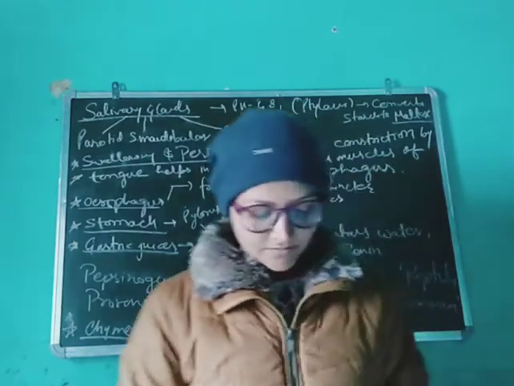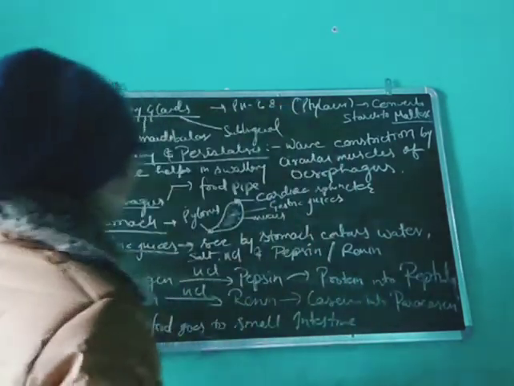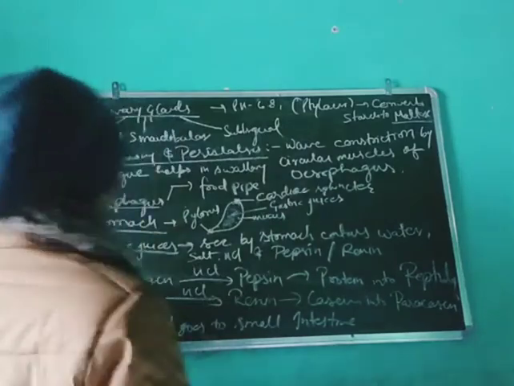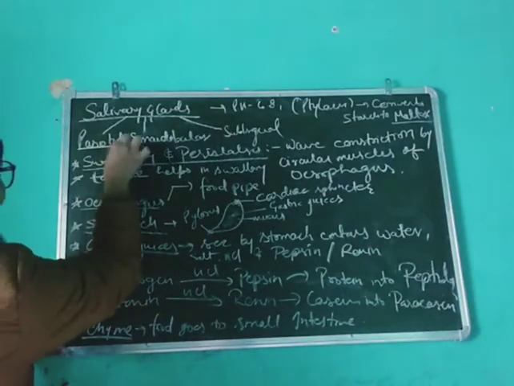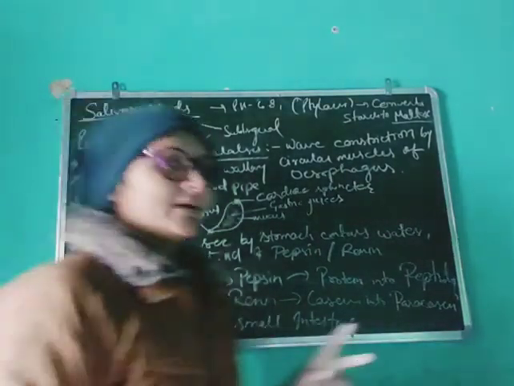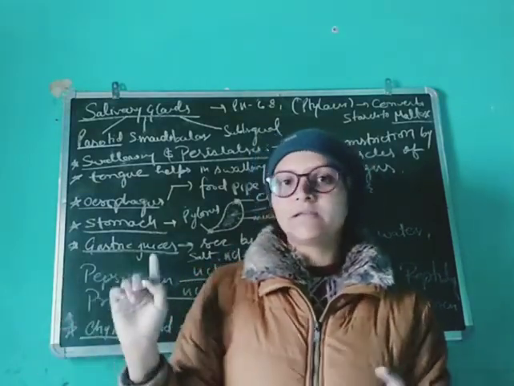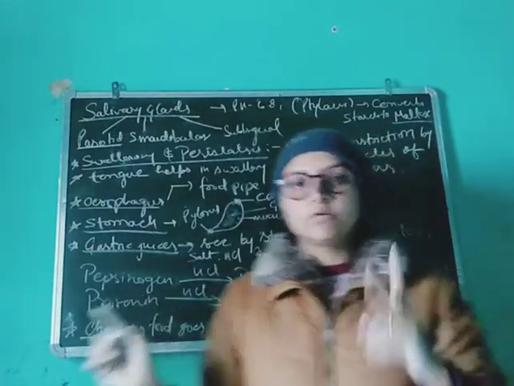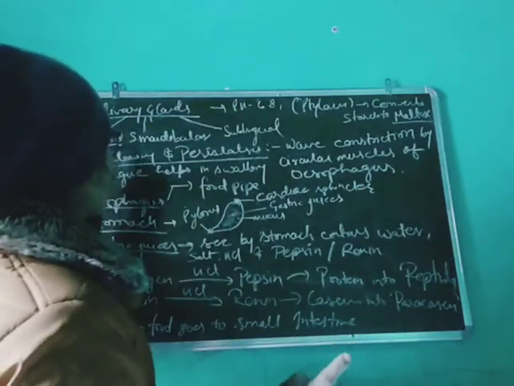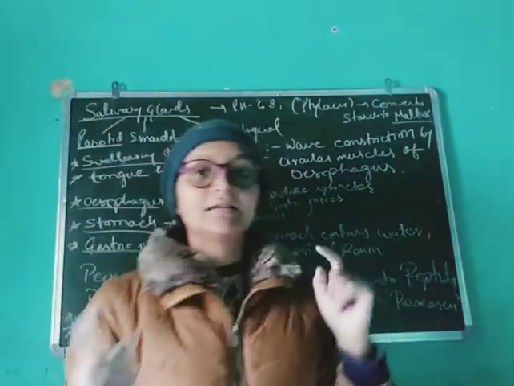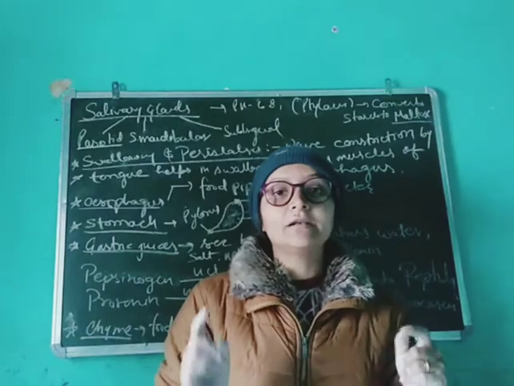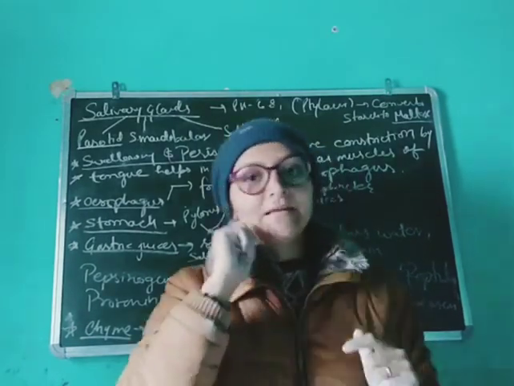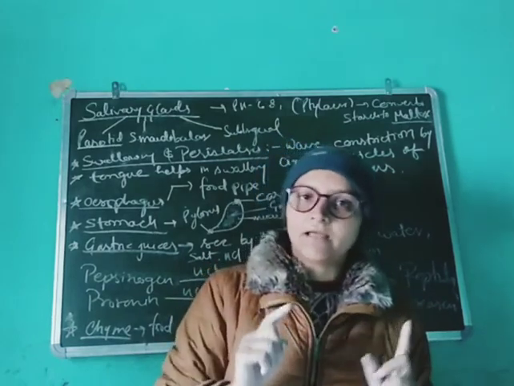There are three salivary glands. The first one is the parotid gland. All three are in pairs. That means there are two parotid glands, located below the ear. One parotid will be on the right and one on the left.